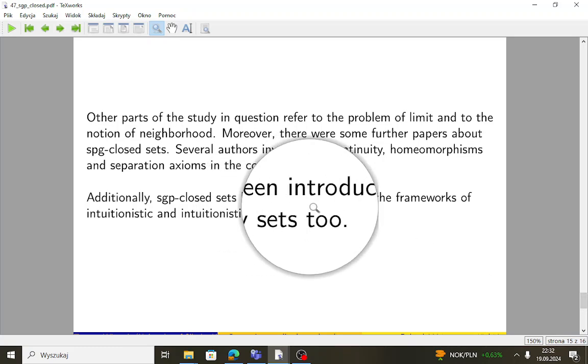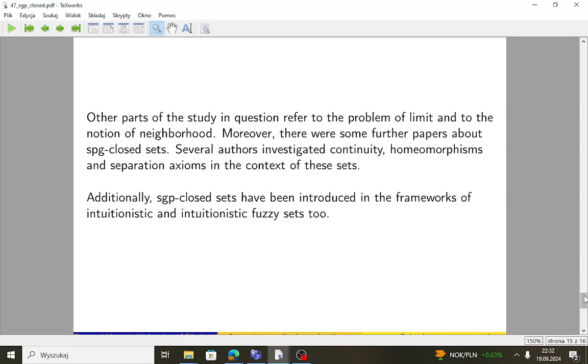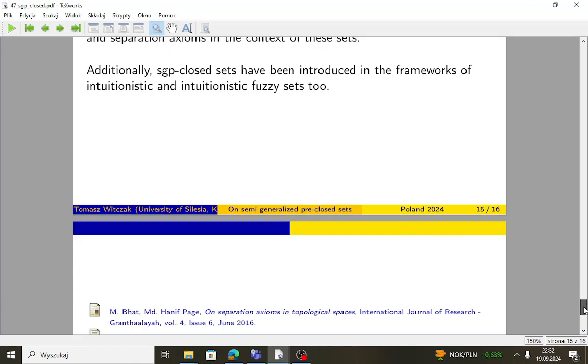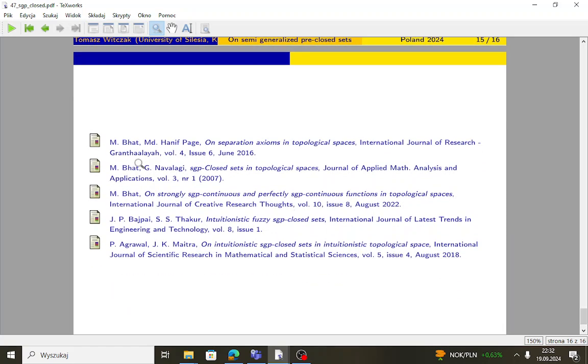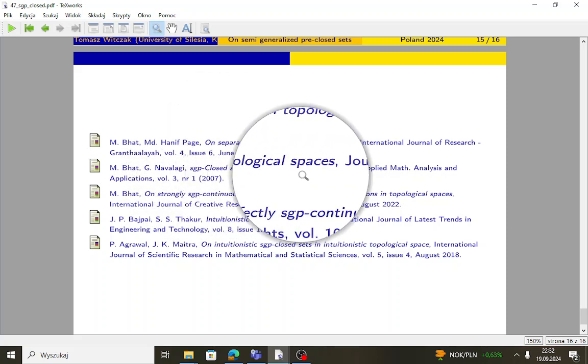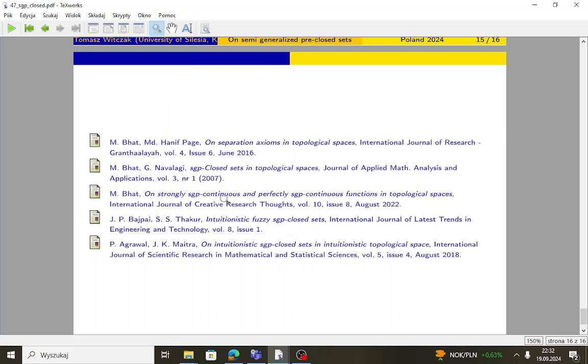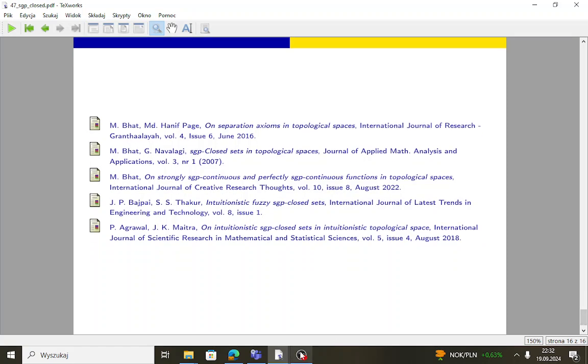Moreover, there are some papers about sgp-closed and sgp-open sets and functions in some non-classical frameworks like intuitionistic and intuitionistic fuzzy sets too. And as for the bibliography, it is here. The initial paper about the sets is this one, as you can see, and there are some other papers too. Thank you for your attention.